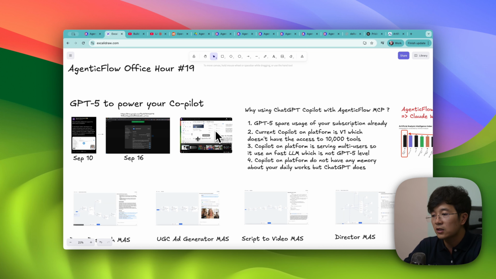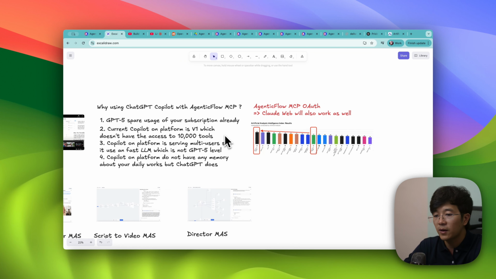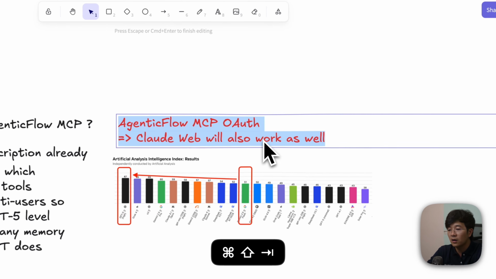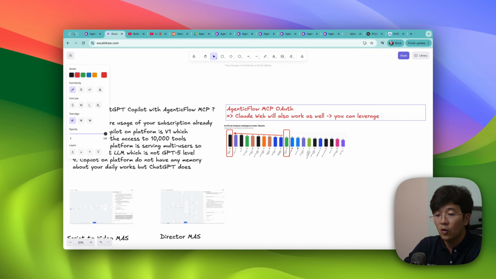Even like you can still follow this video to set up, but it's a bit troublesome, I would say. But right now with the OAuth, it's much more straightforward. But either way, this means you can leverage OAuth 4.1 for your Copilot.